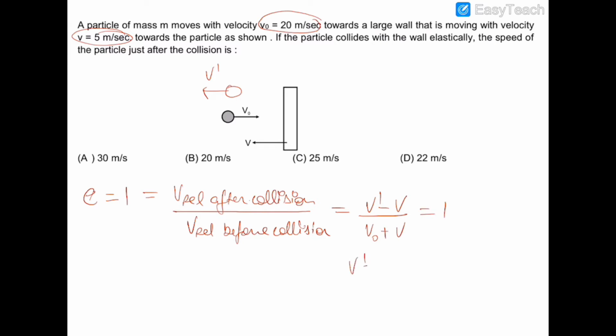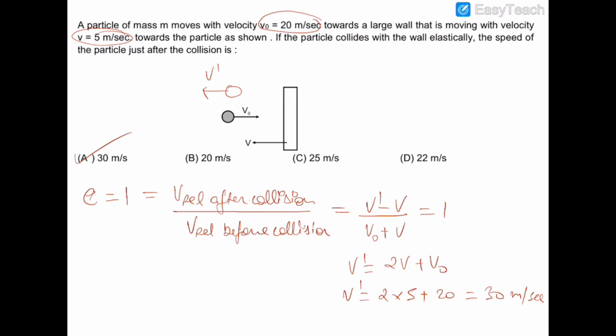So V dash is equal to 2V plus V naught. So V dash will be equal to 2 times 5 plus 20, so this is 30 meters per second. So the correct option will be option number A.